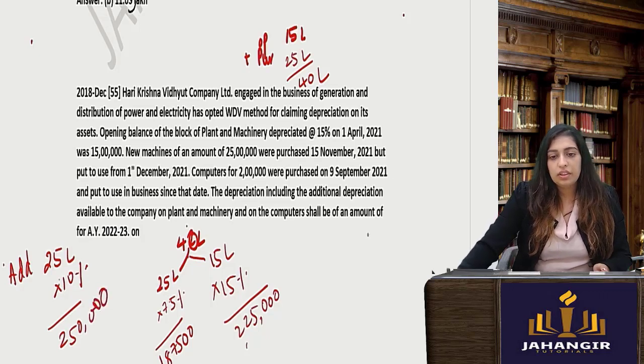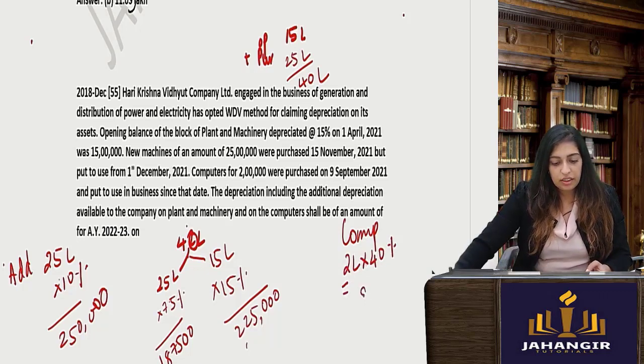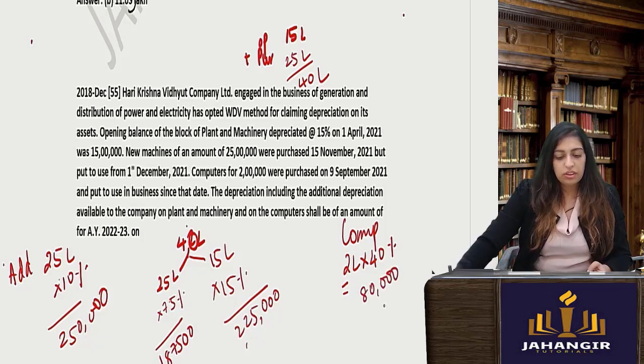And the last one is your computers. Computers, there is no additional depreciation concept. You take 2 lakhs and the percentage over here is 40%. That will give you 80,000. Okay, so let me add all the depreciation.